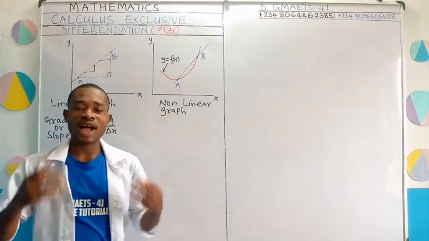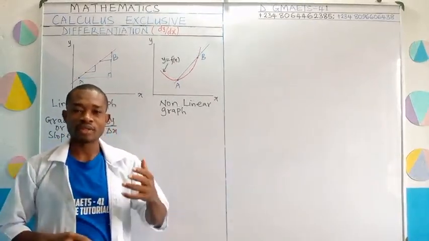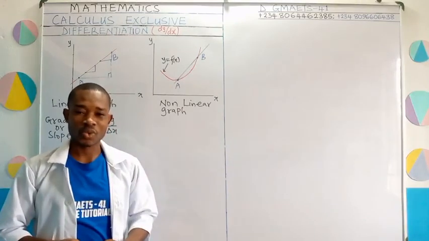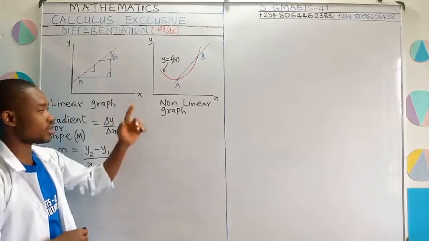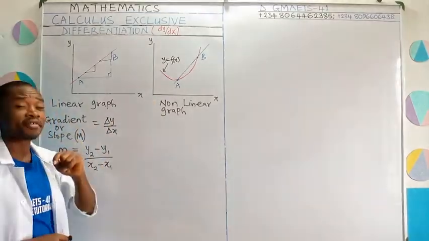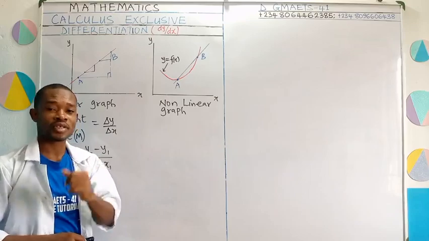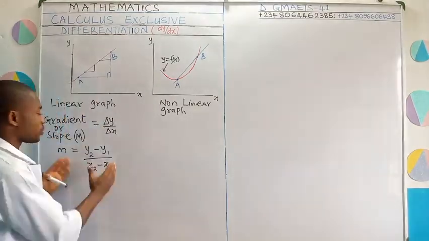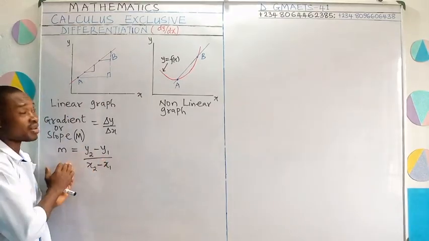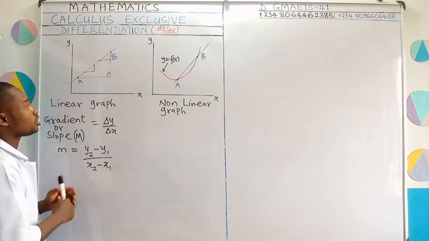Now we may wonder, how do we get our x1, y1, x2, y2? I'm going to quickly show you that so that we get set to move on into this second graph, the nonlinear graph, and of course derive our first principle formula, okay? To get our x1, y1, x2, y2, which we will substitute into this equation to get our gradient, is simple. Now watch.